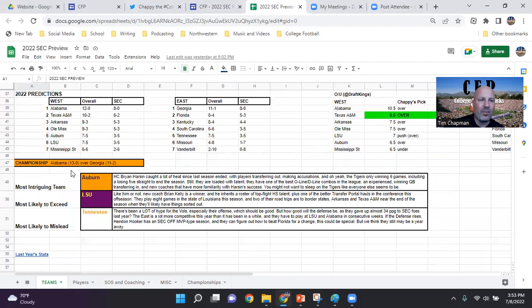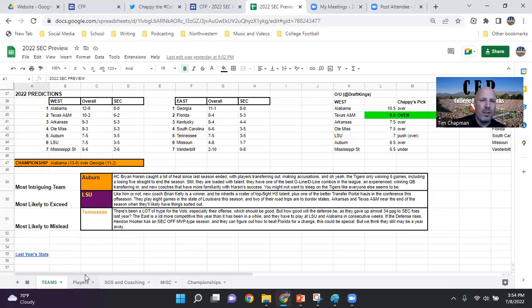Some of my superlatives. So, my prediction for the championship, Alabama facing off against Georgia and beating the Bulldogs in the SEC championship this year. My most intriguing team and reasons why, the team that's most likely to exceed, or in other words, go above what many of the preseason prognosticators are suggesting, and then also most likely to mislead. So you could look at the exceed team as maybe underrated and the mislead as the overrated. Call it whatever you will. These are the terms and the terminology that we use here on cfpcollegefootball.com.